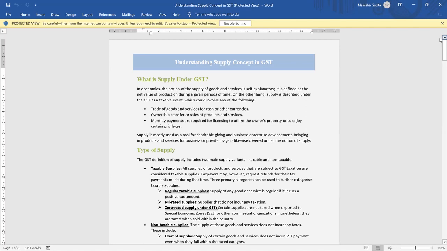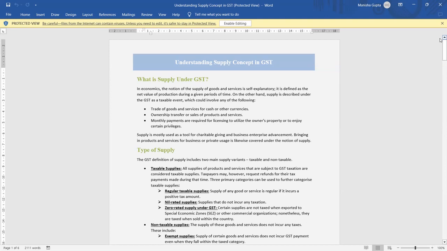Under taxable supply, there are three primary categories: regular taxable supply, nil rated supply, and zero rated supply. So what is regular taxable supply? Whenever you supply goods or services which attract a GST rate above 0% within India, it becomes a regular taxable supply. Nil rated supply: whenever you supply goods which attract a 0% GST rate, they come under nil rated supply.